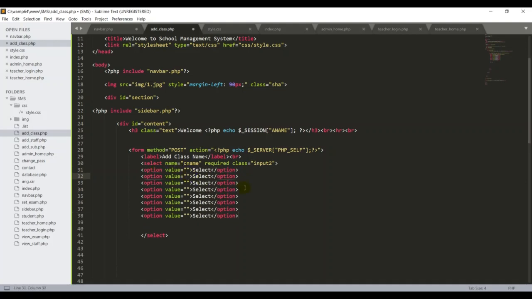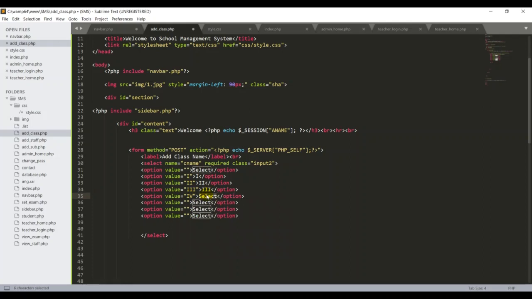Then second values, I want to put the capital I. I'll tell you how to do that very simply. This is okay, simple like that. Then second class, this is for the second. Okay, and this one for the third. So as you wish, you can change any name, that doesn't matter, but you can follow me, it also doesn't matter, no problem. So the third one, this is the fourth.